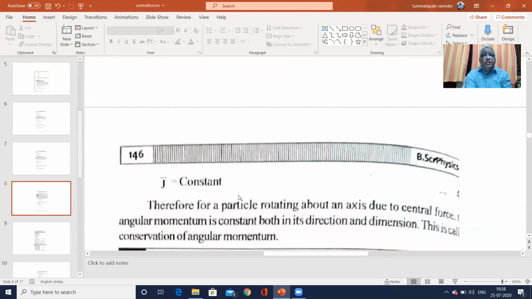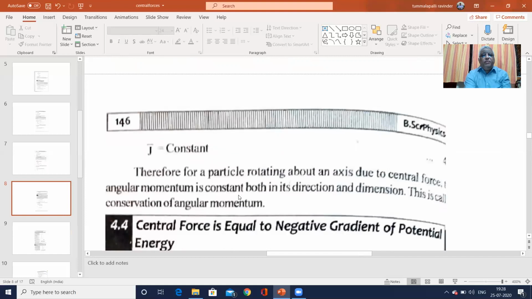So for a particle rotating about an axis due to a central force, the angular momentum is constant, both its magnitude and direction. This is called conservation of angular momentum.